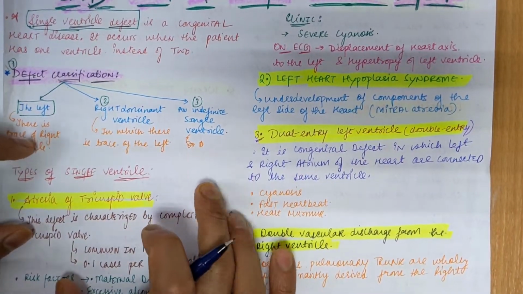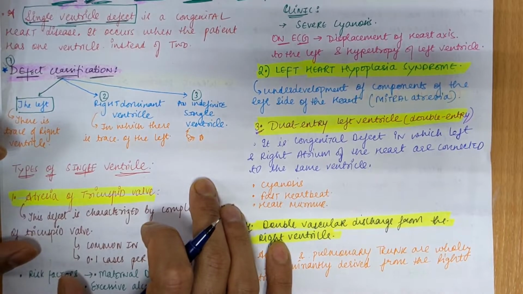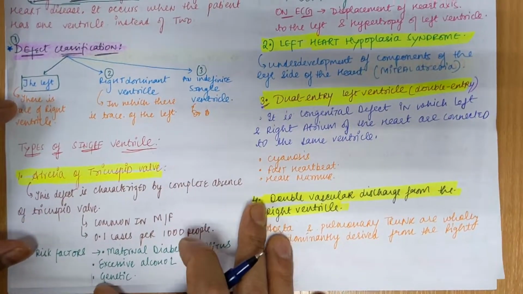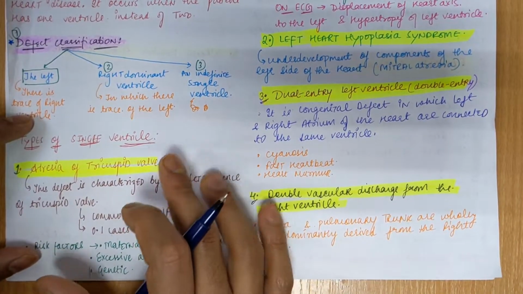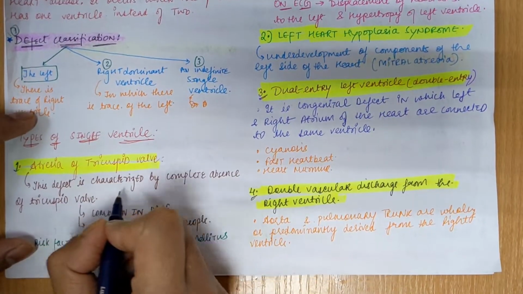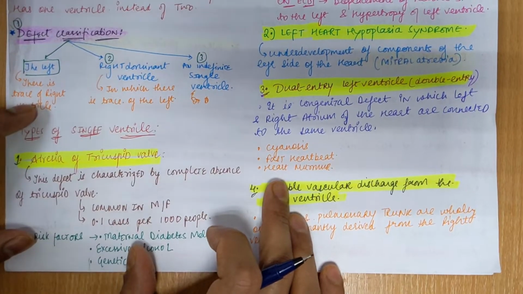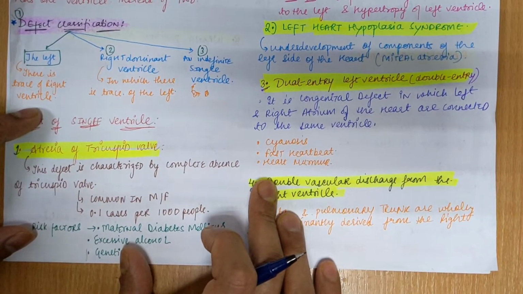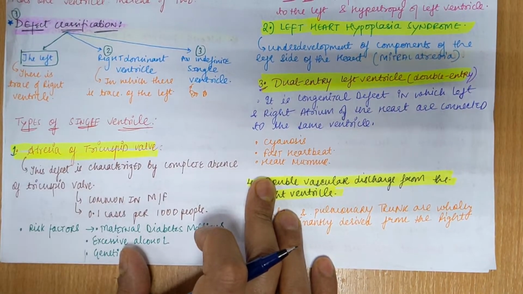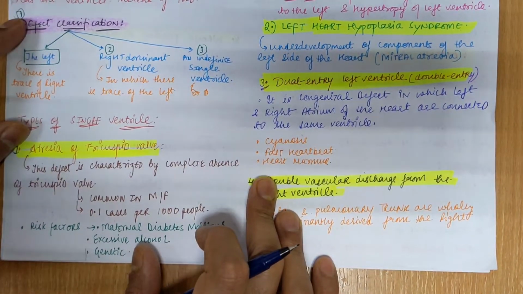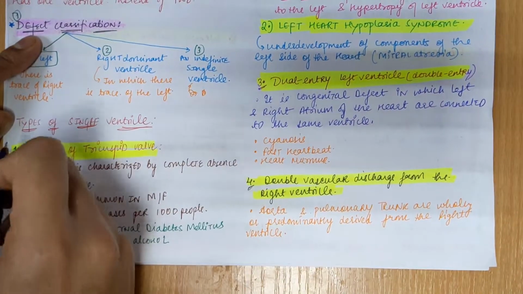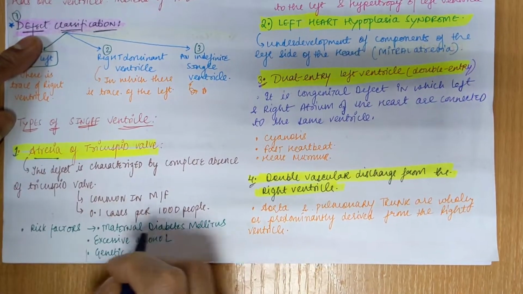Now we have numerous types in single ventricular defect. The first one is the atresia of tricuspid valve. What is the meaning? This defect is characterized by complete absence of the tricuspid valve. Your tricuspid valve is not fully developed, or it is fully absent. So there is no valve present, and that pathology is called atresia of tricuspid valve.